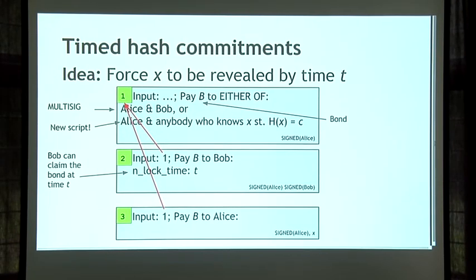So I said that there were two ways to claim this original transaction, and either one of them is a valid outcome of the protocol. So either Bob gets this bond, some money that Alice put up, or Alice has to reveal her commitment. So it's not exactly forced. If Alice doesn't reveal her commitment, she's not going to be thrown in jail, but she will lose this entire bond that she put up. So her guarantee that she'll reveal the commitment is as strong as how much money she's willing to put behind it.